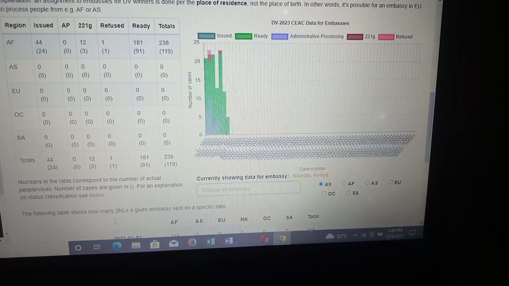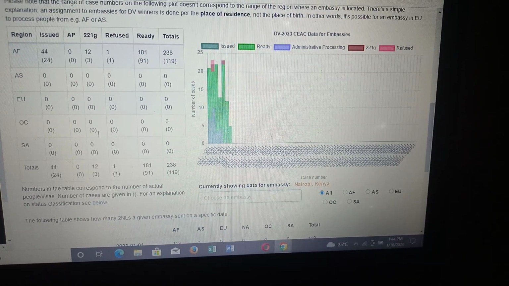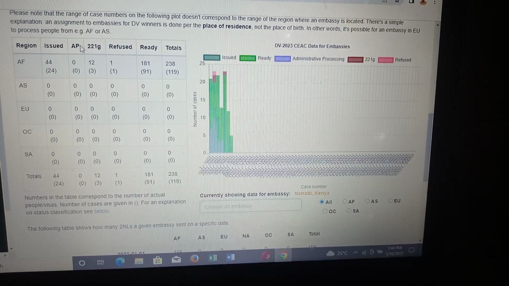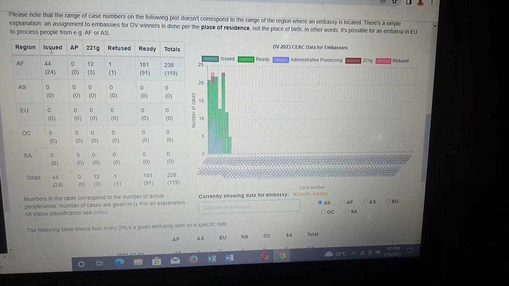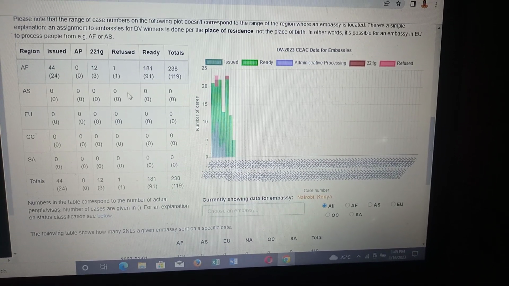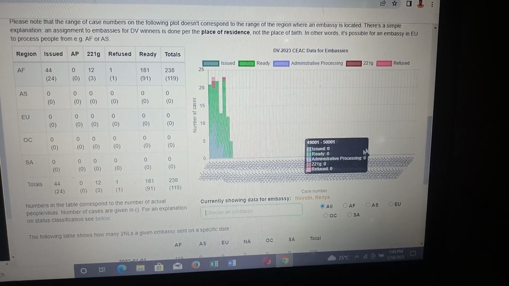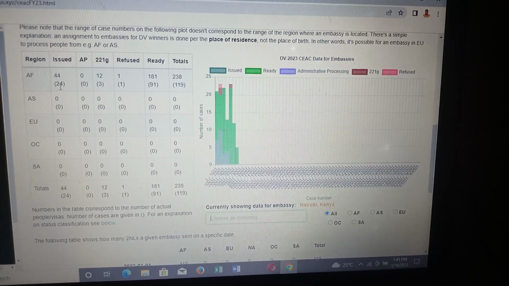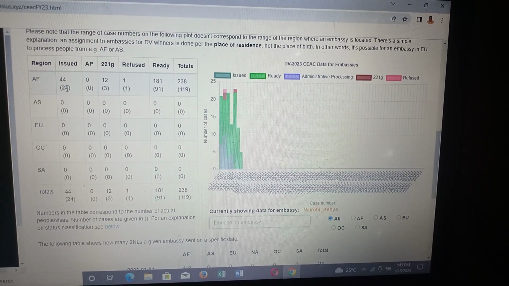So this is the performance at the moment of the Kenya Embassy. Starting from the month of October 2022 last year up to this date, this is how the Embassy of Kenya has performed. You can see it has already issued 24 visas.